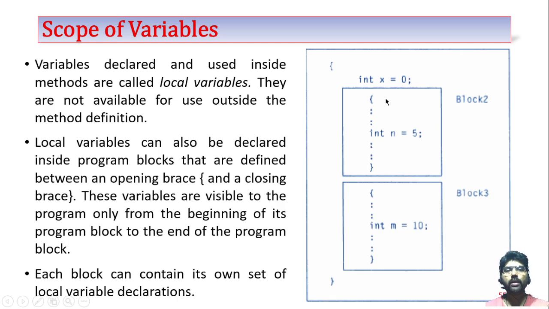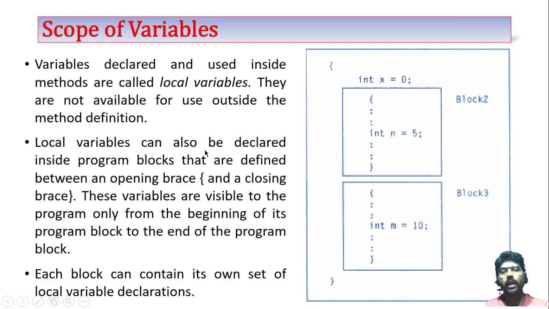Next, variables which are declared and used inside the methods are called local variables. If you declare any variable inside a method or within blocks, then such variables are called local variables. They are not available for use outside the method definition. Why is it called a local variable? Because it's available only inside the method. Once you close the method, that variable is removed from the memory.